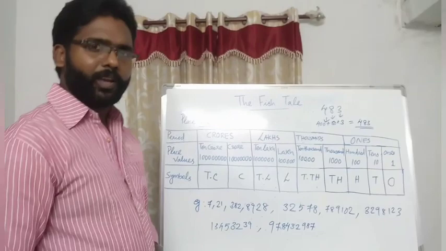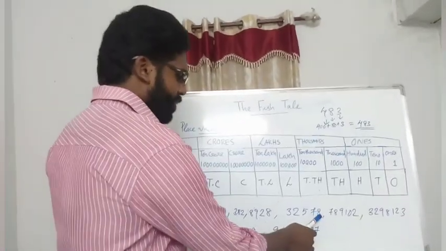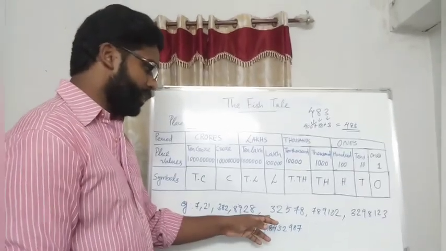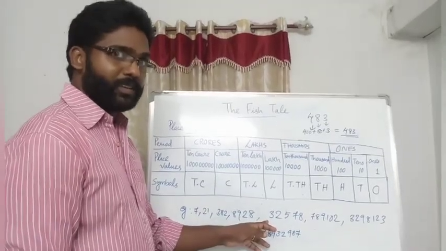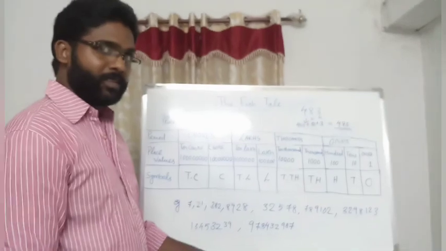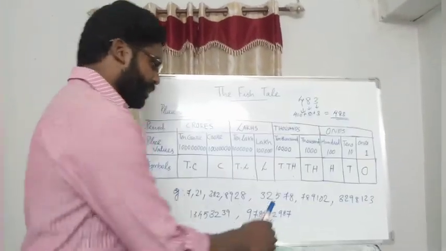8928. Okay, next, ones, tens, hundreds, thousands and ten thousands. How will you read this one? How will you read this? This is also thousand.